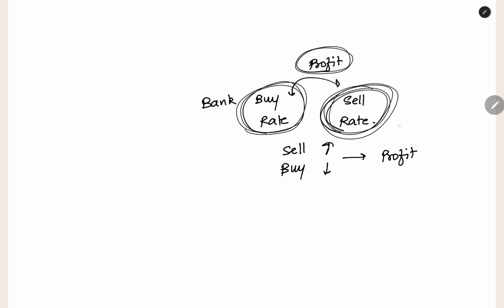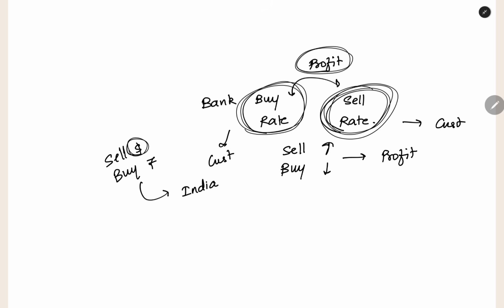So the bank will sell to whom? The bank will sell to customers. The bank will buy from whom? The bank will also buy from customers. For example, you are working in USA and you are going to send money to your family in India. You have your salary in dollars. You have to sell the dollars and buy rupees, and then these rupees will be sent to your family in India.